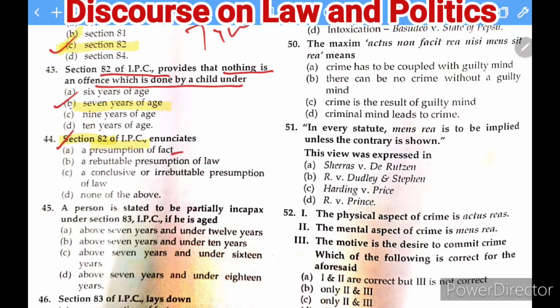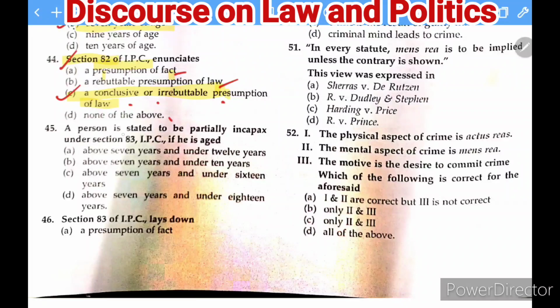It is about the presumption of fact, a rebuttable presumption of law, a conclusive or rebuttable presumption of law, and none of the above. So what you find, my dear friends, once a child is below the age of 7 years, it would be a conclusive proof that he has no intention to commit the crime. So therefore it is going to be irrebuttable, and also it is going to be the conclusive proof. So this is how you can find this. This is the right option.